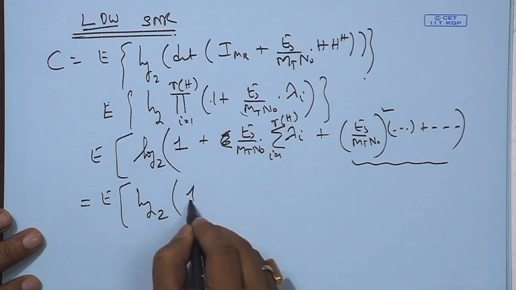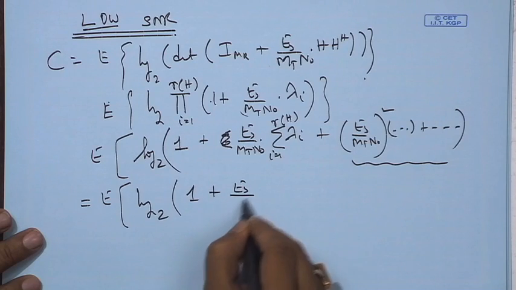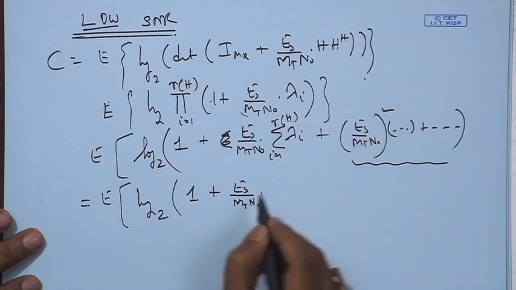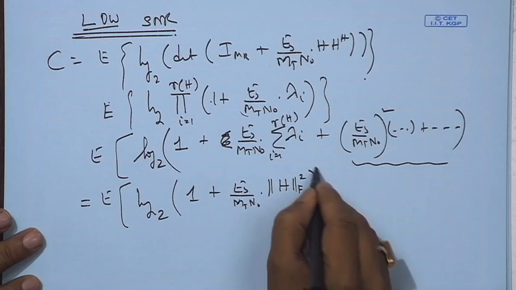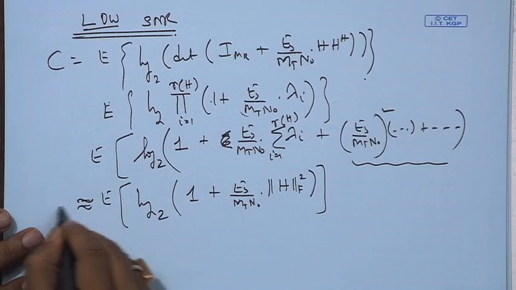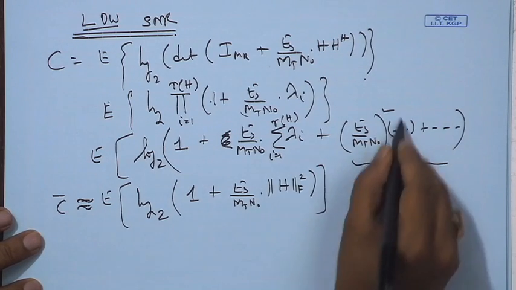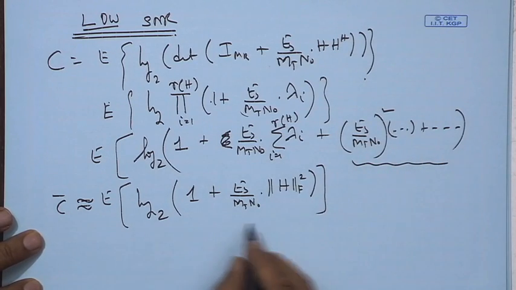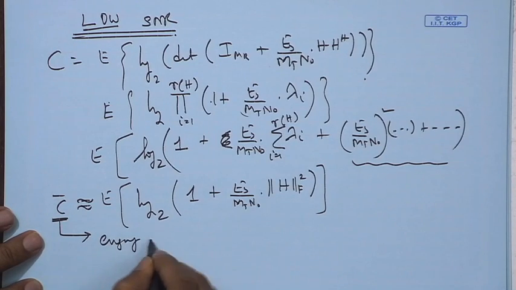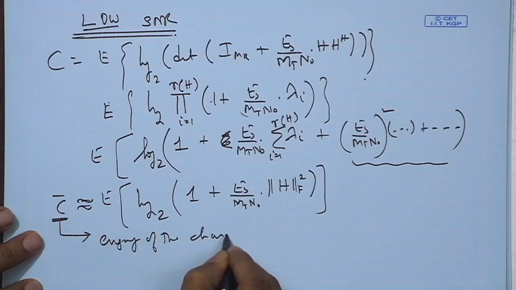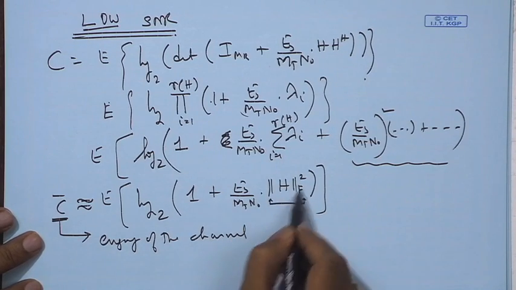These terms mean 1 plus, approximately, Es by Mt N_0 times the Frobenius norm squared of H. So, in the low SNR regime, these terms are all neglected, and what we see is that the ergodic capacity is determined by the energy of the channel, indicated by this term, that means the total power.